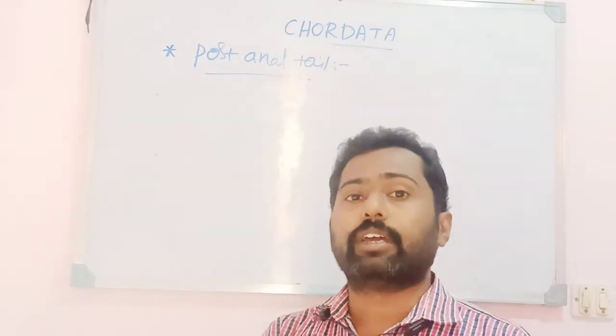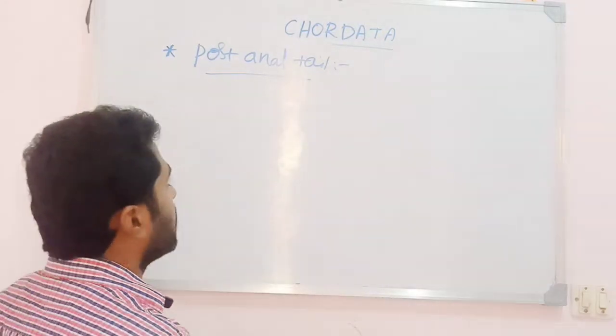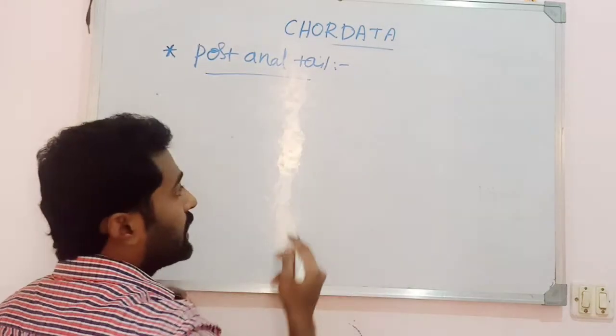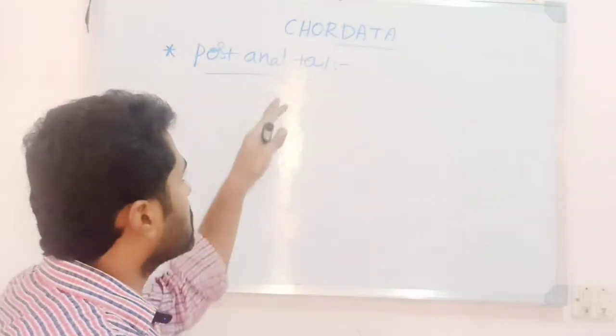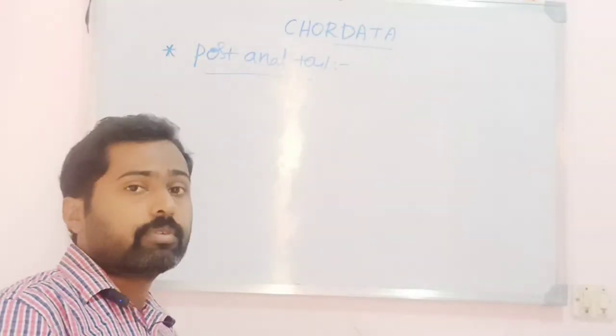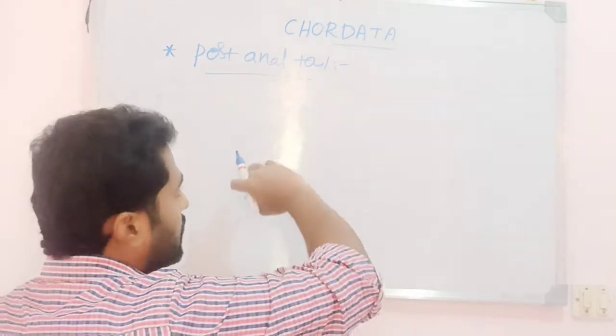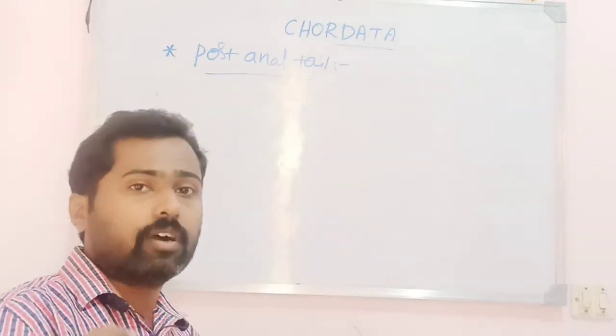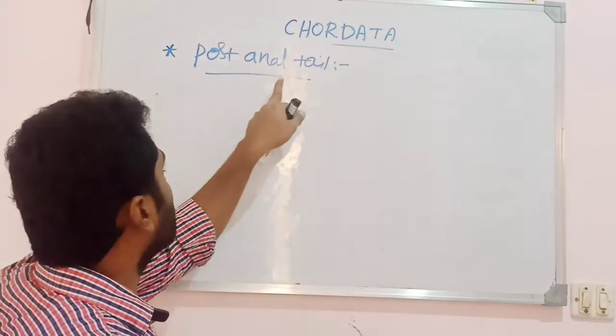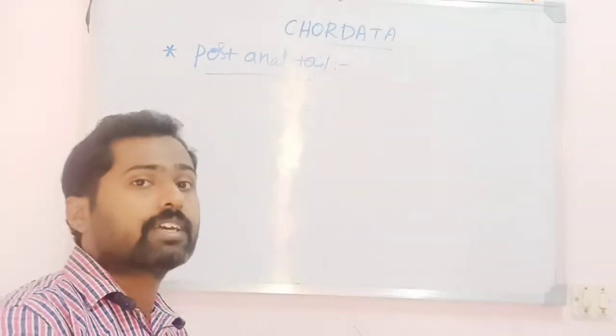The last vertebrae, the last bone, extends as a tail and goes beyond the anus. That's why it is said to be post-anal, meaning after the anus. This extension is what is called the tail.